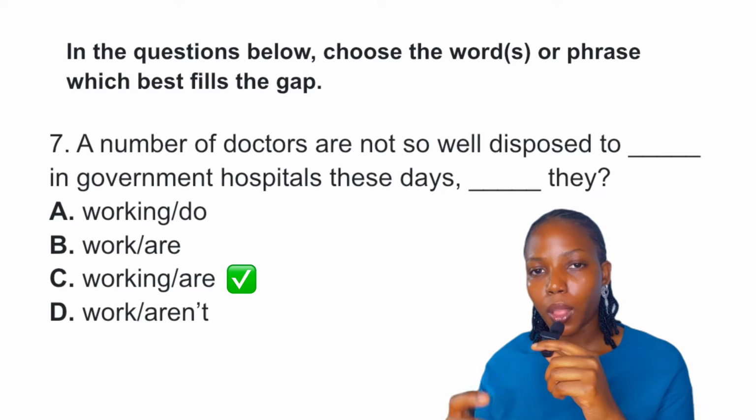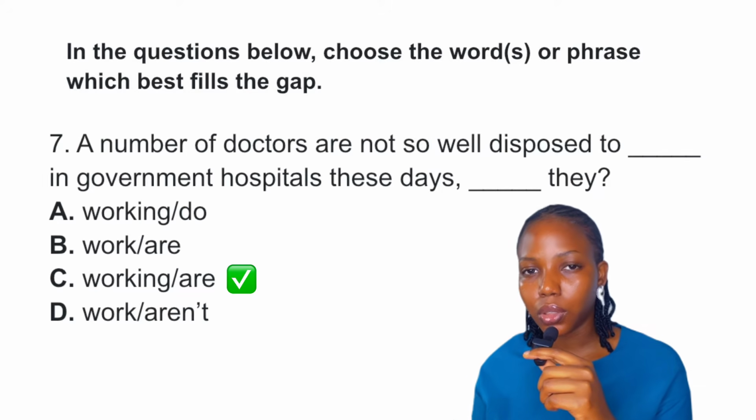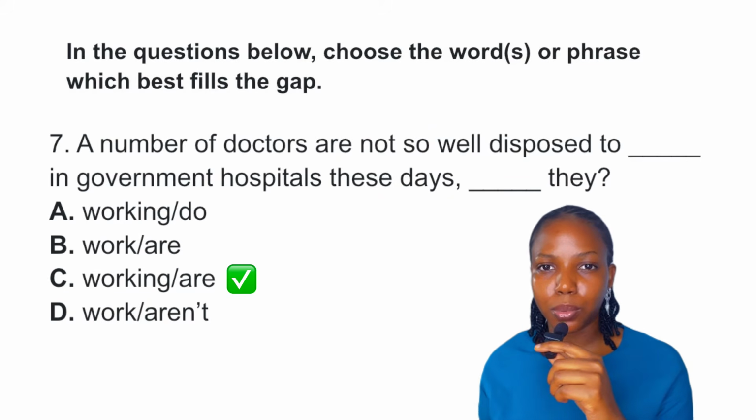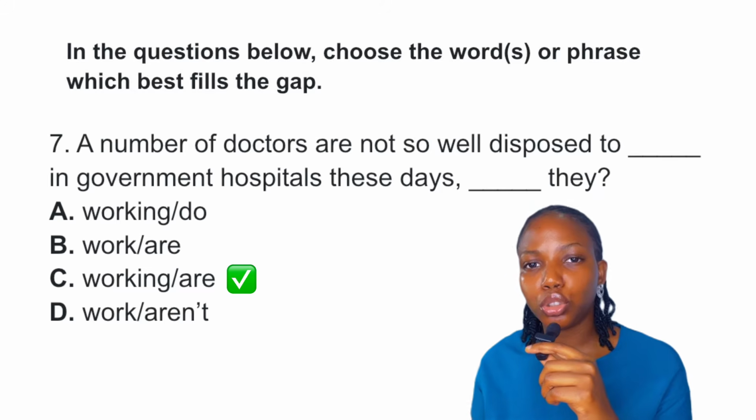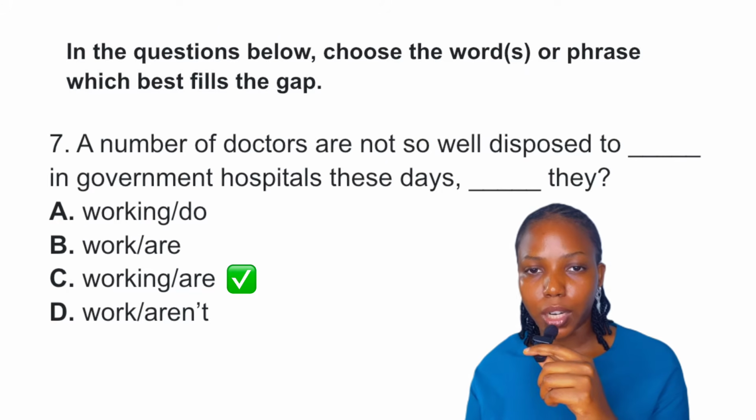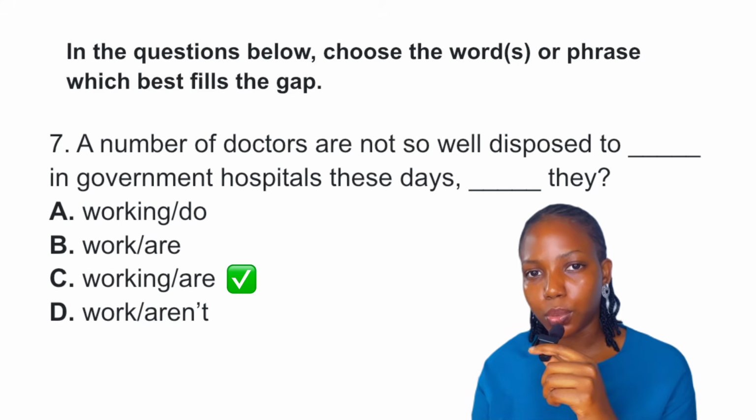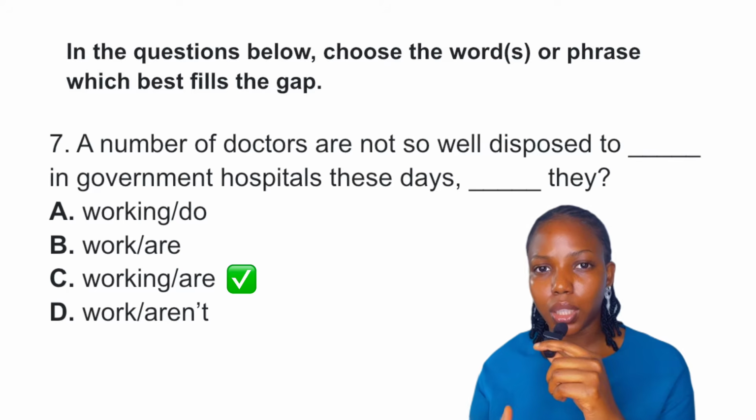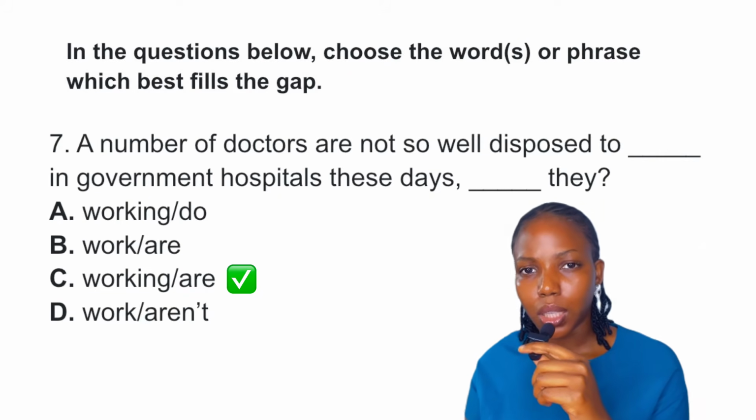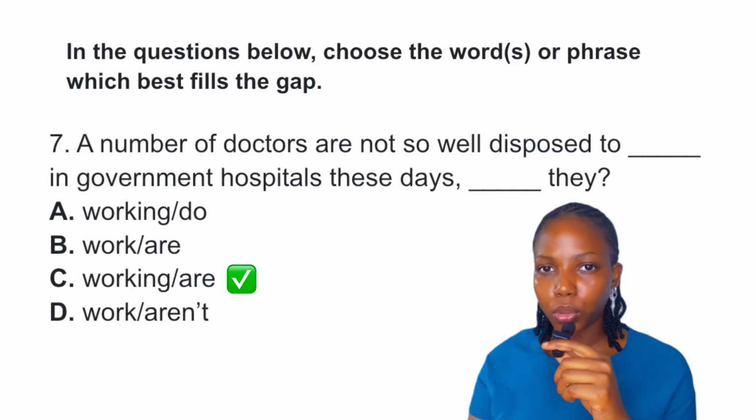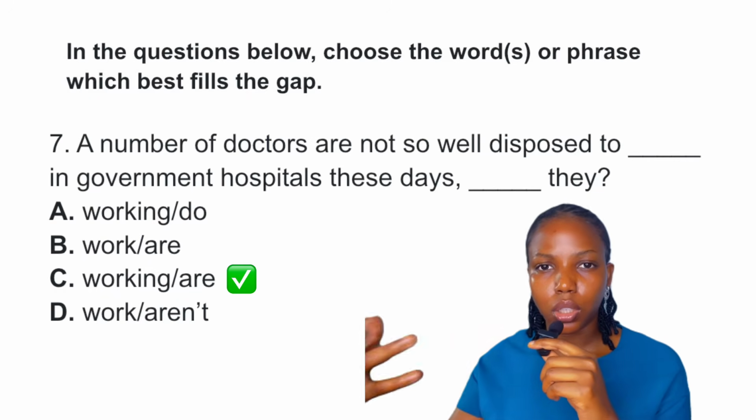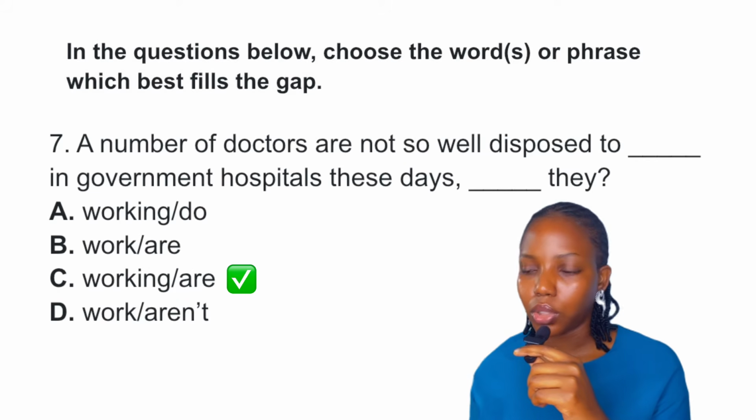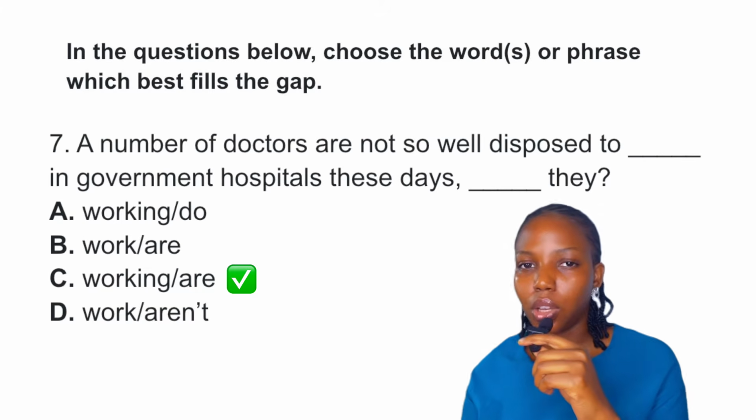So note this: disposed functions as an adjective, then we have the preposition "to," and then we have a gerund. Other examples include "he is committed to helping the poor," right? So committed is an adjective, to is a preposition, helping is a gerund. Another example is "opposed to building the factory." Opposed is an adjective, to is the preposition, building is a gerund. So it usually follows that order. So the best answer to this question is definitely option C.